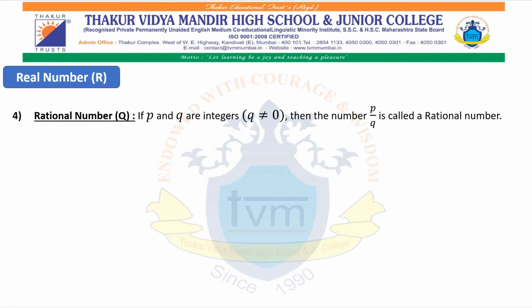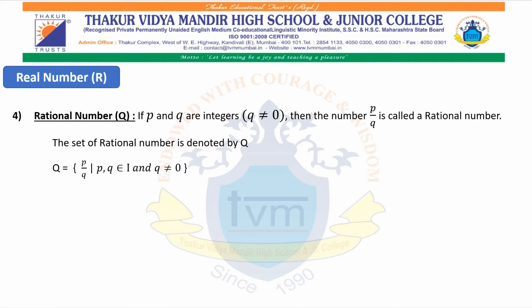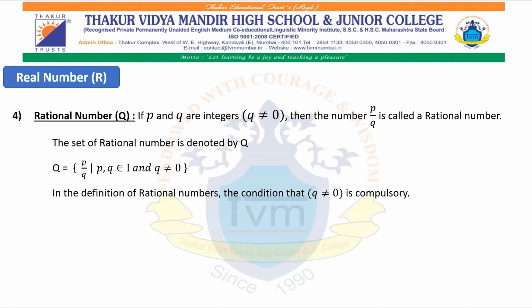Real numbers also include rational numbers. If p and q are integers and q is not equal to 0, then the number p upon q is called a rational number. In the set chapter, it is denoted with the letter Q. And how can it be written? It can be written as Q is a set of p upon q such that p, q are integers and q is not equal to 0. In the definition of a rational number, the condition q is not equal to 0 is compulsory.